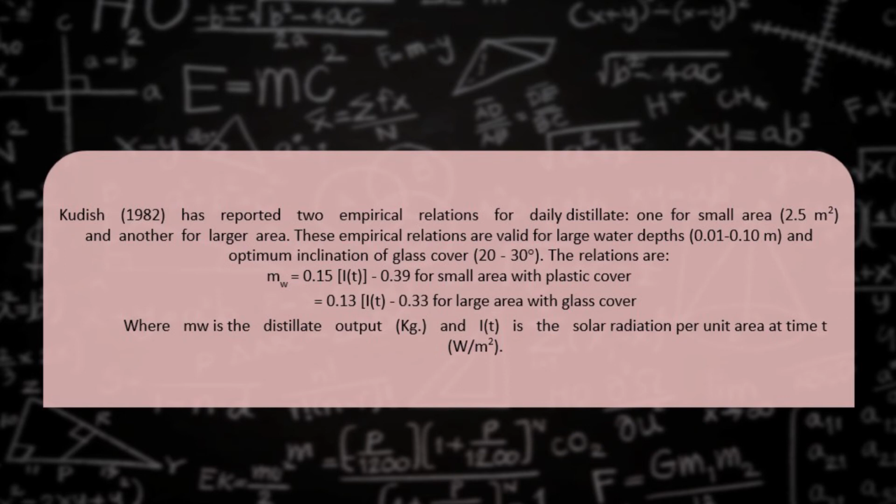And the second formula can be written as mw equal to 0.13 multiplied by intensity IT minus 0.33 for large area with glass cover. As I already told you, this distilled output, m suffix w, is measured in kilogram, and IT is basically solar radiation, measured per unit area at a time, and the unit is watt per meter square.